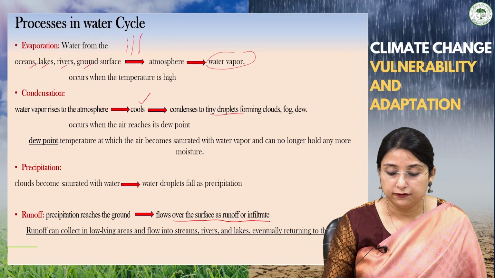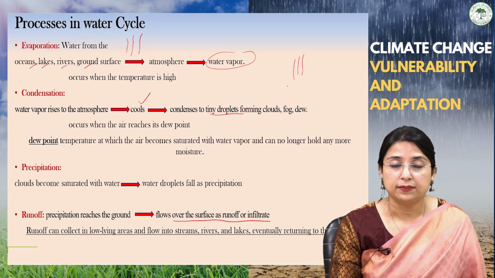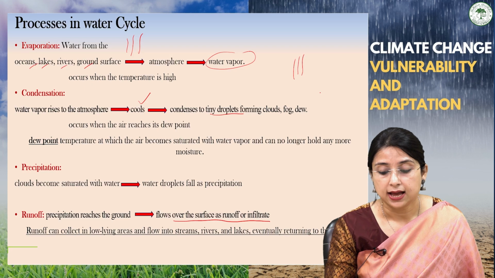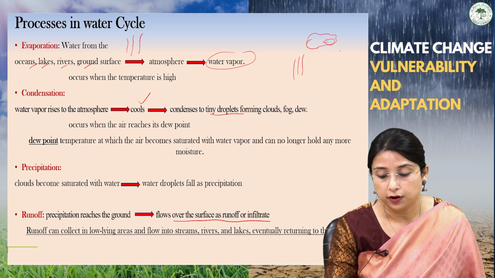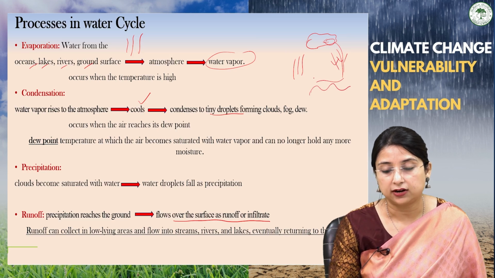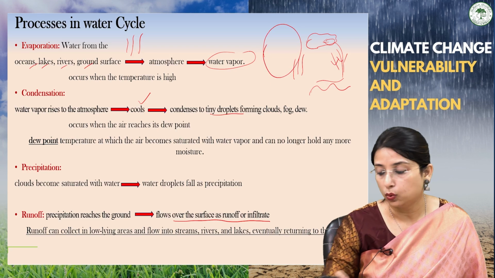First, evaporation takes place from different sources, that may be the oceans, lakes, rivers, ground surface or plants, and then condensation takes place and cloud, fog and dew are formed. Then the precipitation takes place and water is received on the ground, and then surface runoff takes place. So overall it completes one whole cycle.